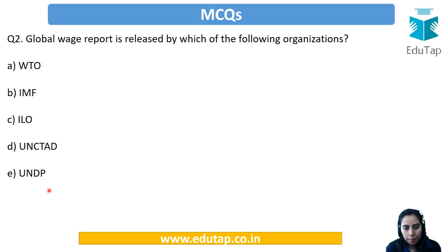The correct answer is option C, ILO. The International Labour Organization comes up with this global wage report. Even if you don't know the question, you can guess, because it is about wages, which relate to laborers, and the organization directly related to laborers is ILO only.